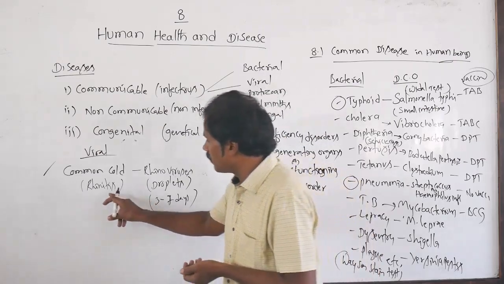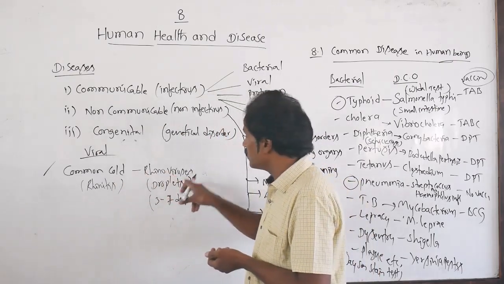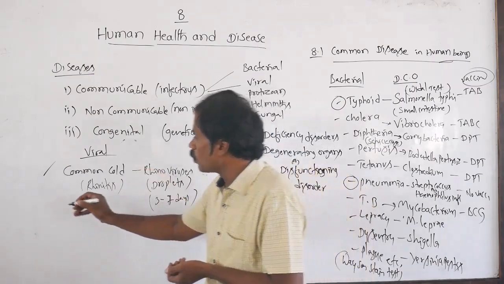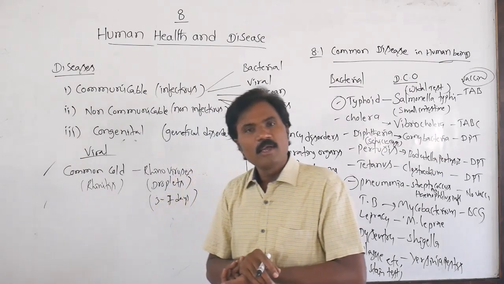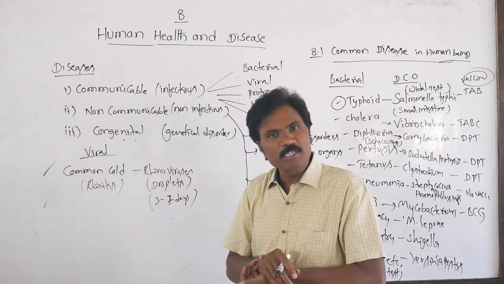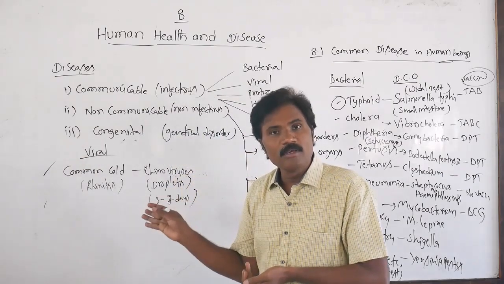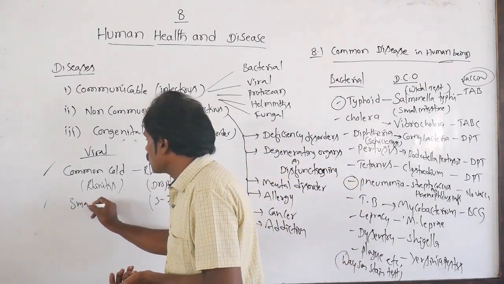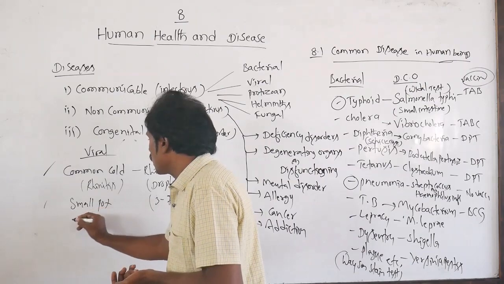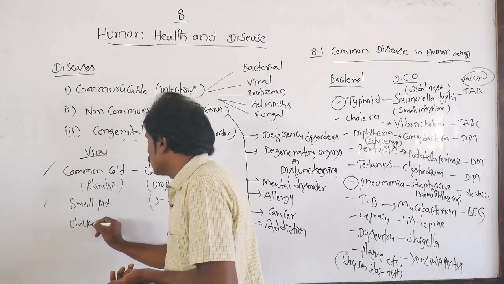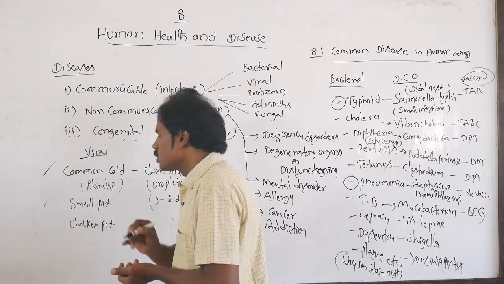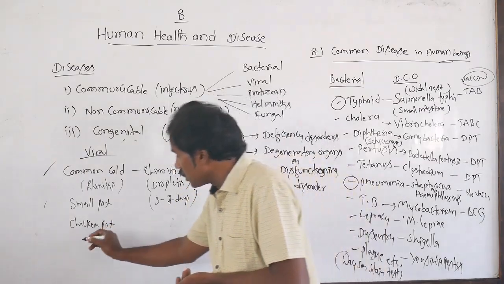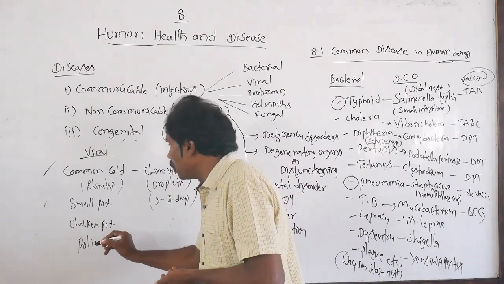What is the common name of this one? Rhinitis. What is the virus? Rhinoviruses normally cause the common cold. Apart from this, any other viruses commonly present? Along with this, there is also smallpox, as well as chicken pox, and polio.